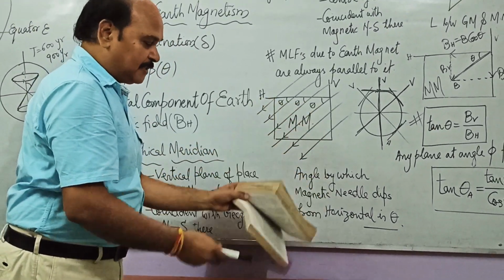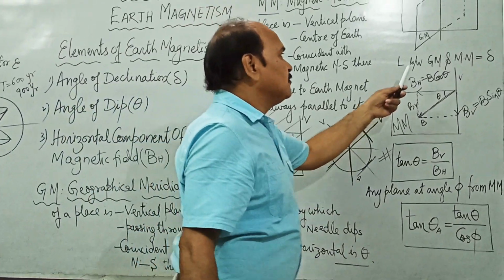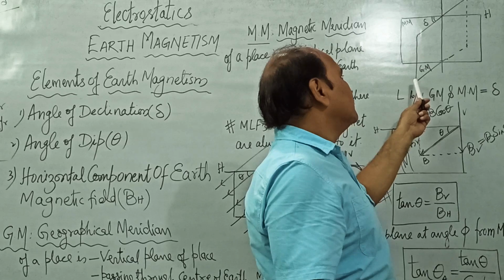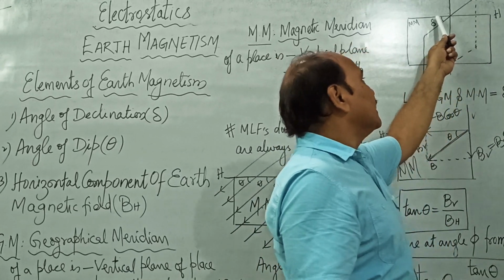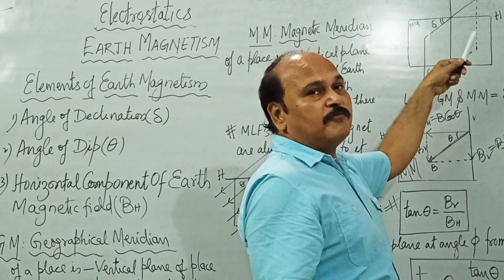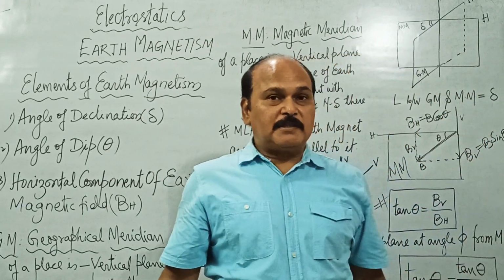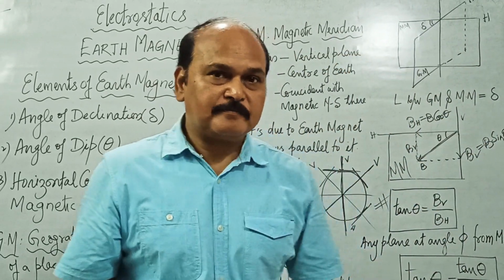between the two planes, and that is what is shown here. This is the vertical of the place. Say this is the magnetic meridian, and this is the geographical meridian. The angle between GM and MM of a place is what is called the angle of declination, one of the three elements of Earth magnetism.